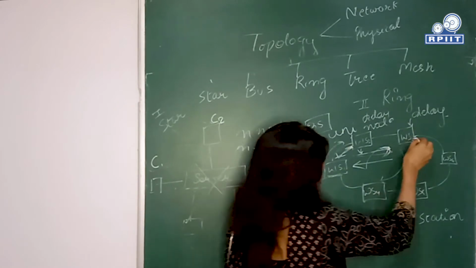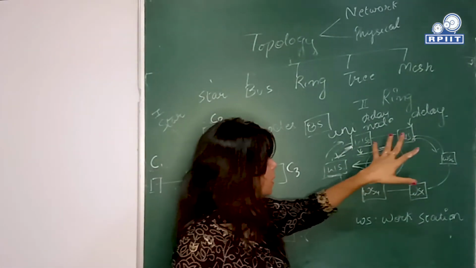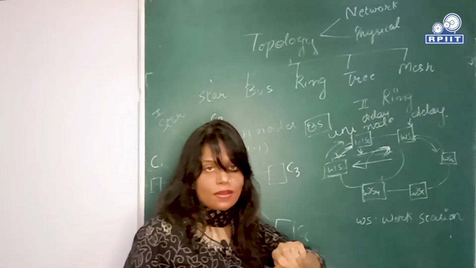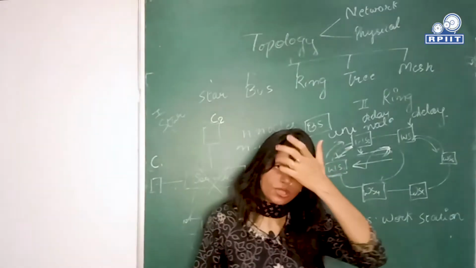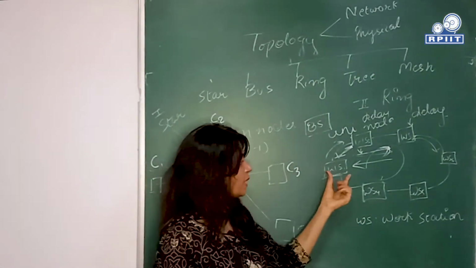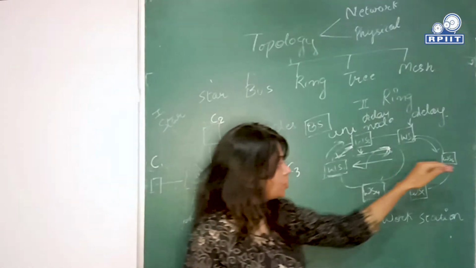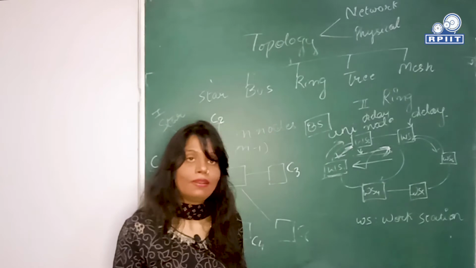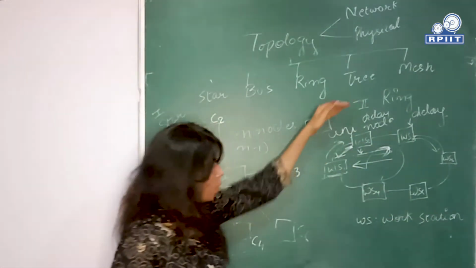Then the data is transmitted to workstation 6. So the delay occurs two times while communicating from workstation 1 to workstation 6. So the time taken for the data to transmit from workstation 1 to workstation 6 is a little higher because of the delay in ring topology.